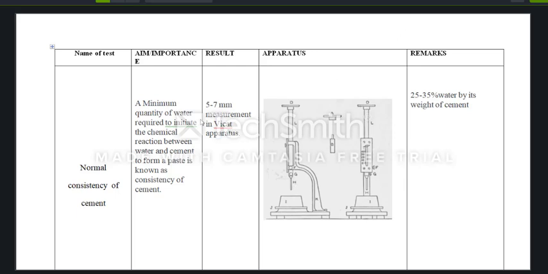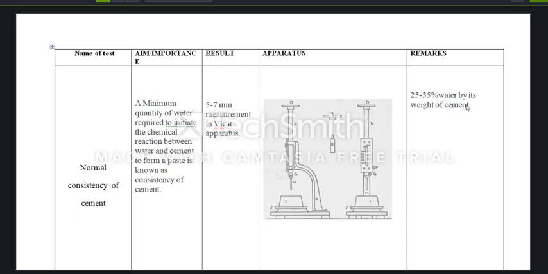The result is the amount of water added to cement to penetrate the Vicat plunger up to a depth of 5 to 7 mm from the bottom of the Vicat mold, or 33 to 35 mm from the top of the Vicat mold.